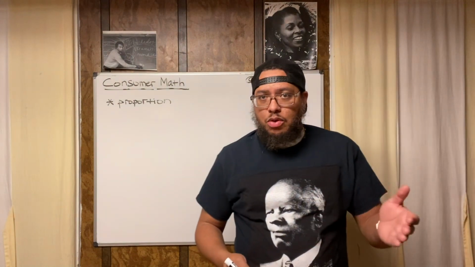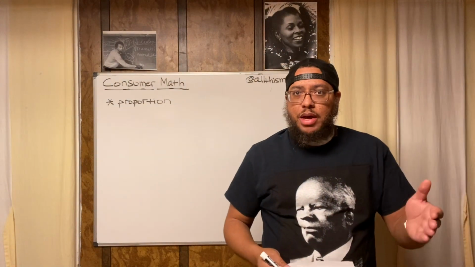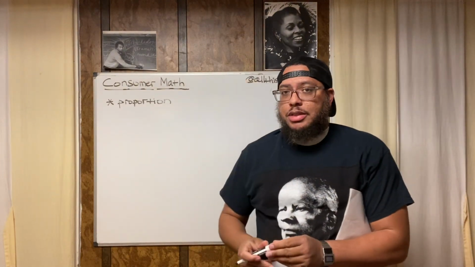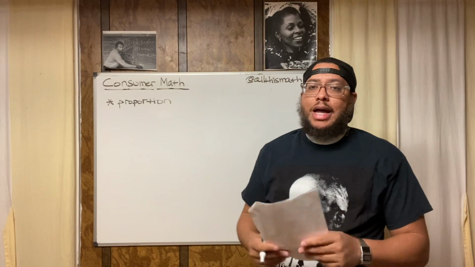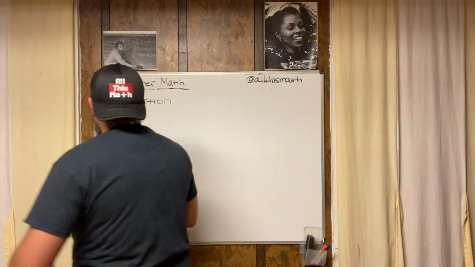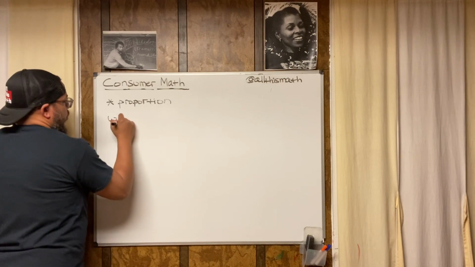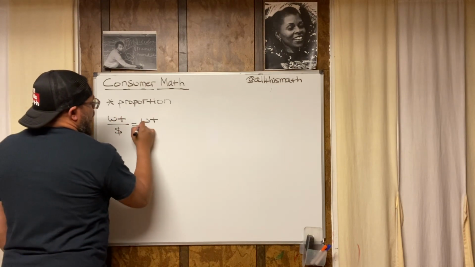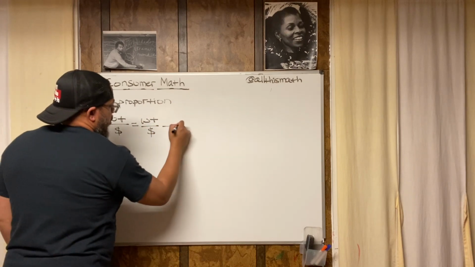So we're missing the cost. Set up your proportion. There are a whole lot of different types of proportions we can have, but in this particular problem, the proportion is like this: weight over cost is equal to weight over cost.